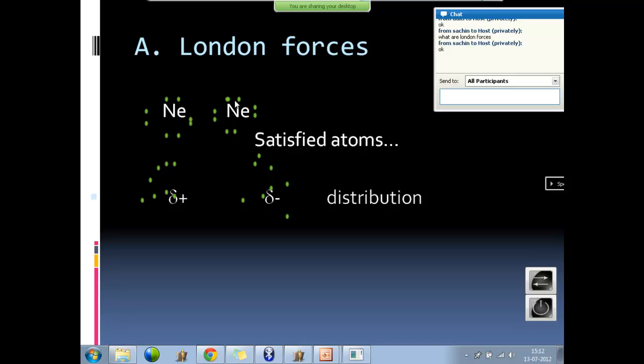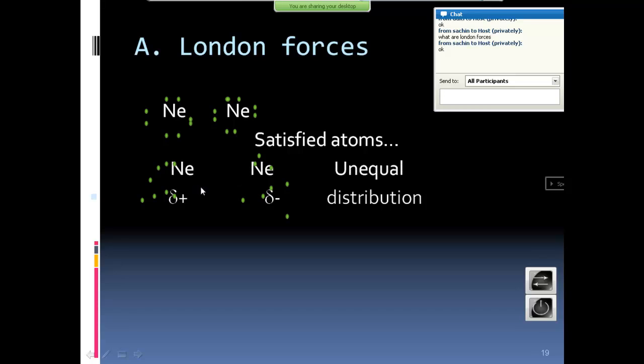Interactions between the satisfied atoms or noble gases, helium, neon, argon, build up some kind of interatomic interactions. Now what happens here? These are the electrons around neon, equally distributed. Electrons are always rotating, moving somewhere, we don't know exactly. There is a possibility that electrons may clump on a single side for a fraction of a second, and in this other atom the electrons will clump on the opposite side during their constant random motion.